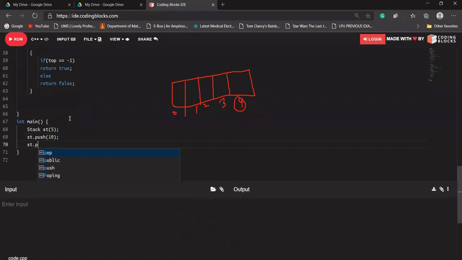After that I'm trying to push 20 as well. Then let's say I'm trying to print the top element, so I'm calling my topElement function as well. So I have to use st dot top.